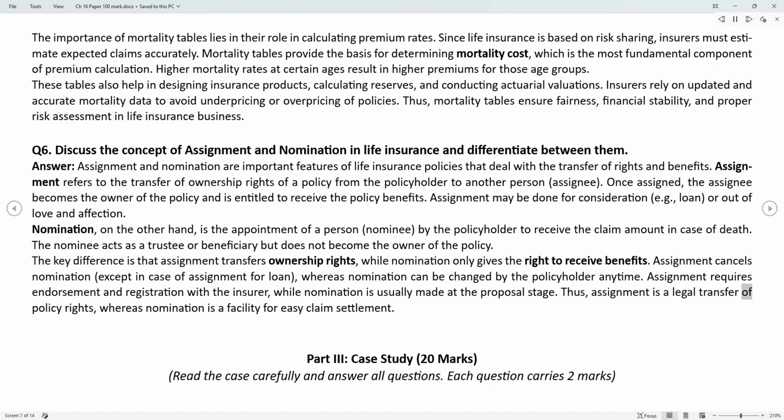Thus, assignment is a legal transfer of policy rights, whereas nomination is a facility for easy claim settlement. Part 3, Case Study, 20 marks. Read the case carefully and answer all questions. Each question carries 2 marks.